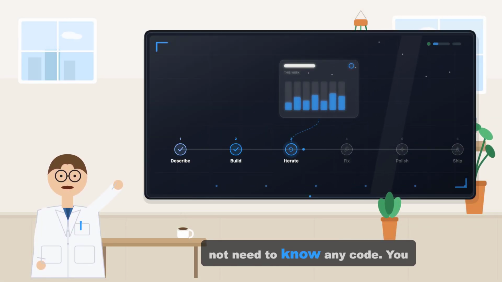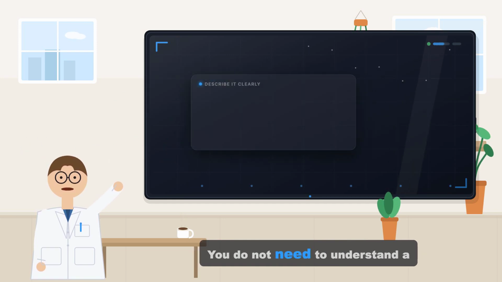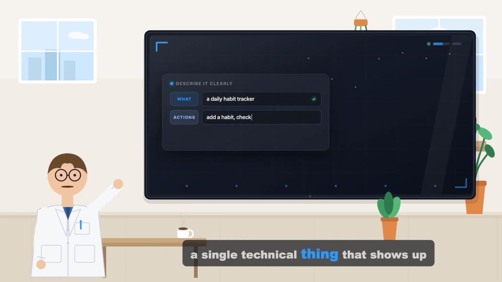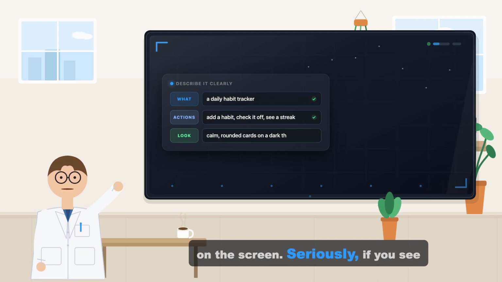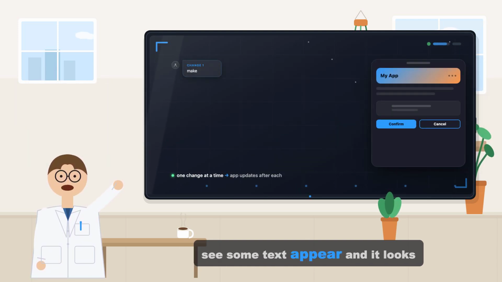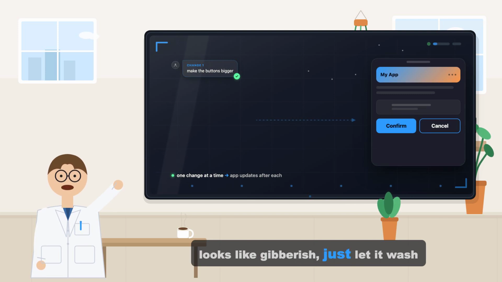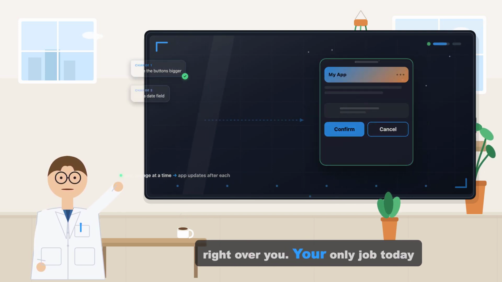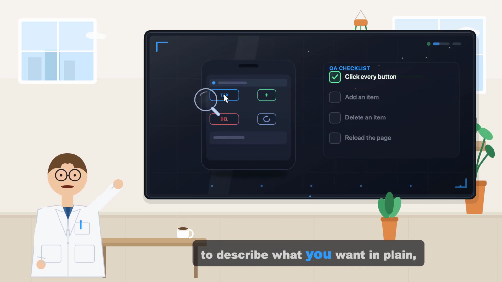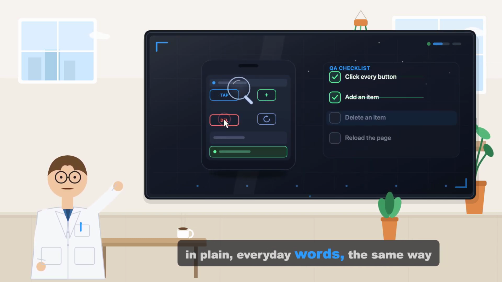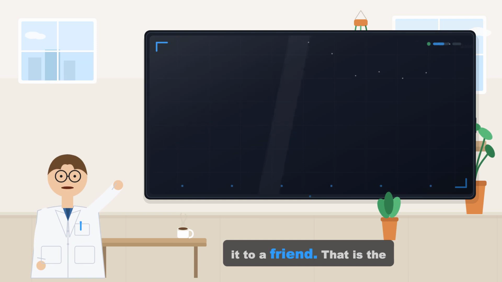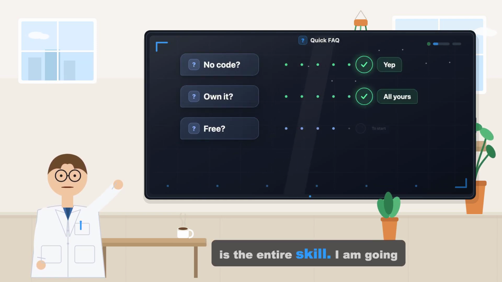Now I really want you to follow along with me on this one. You do not need to know any code. You do not need to understand a single technical thing that shows up on the screen. Seriously, if you see some text appear and it looks like gibberish, just let it wash right over you. Your only job today is to describe what you want in plain, everyday words, the same way you would explain it to a friend. That is the entire skill.